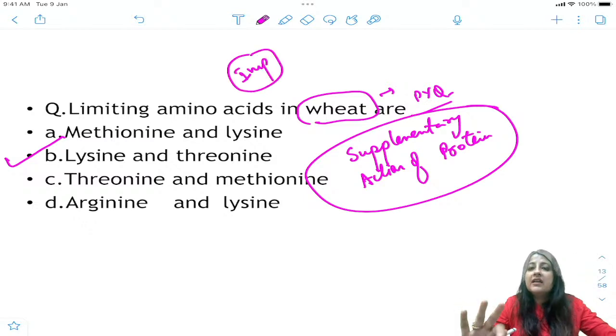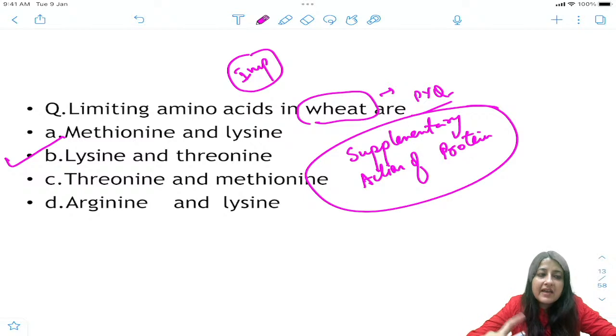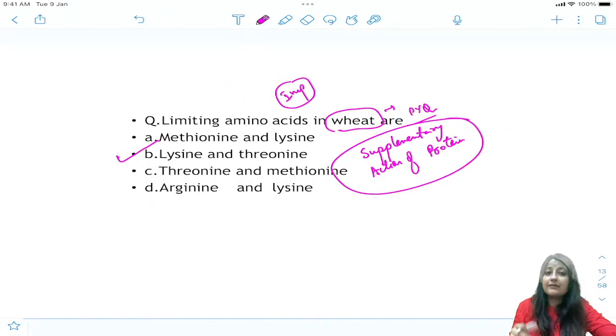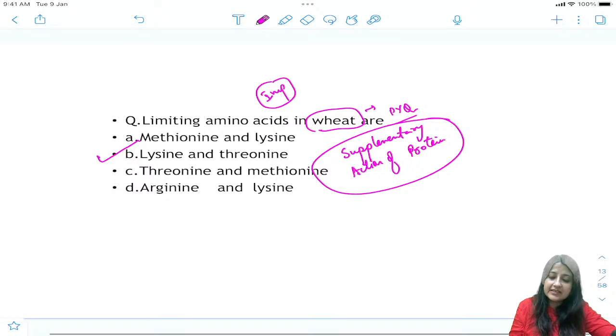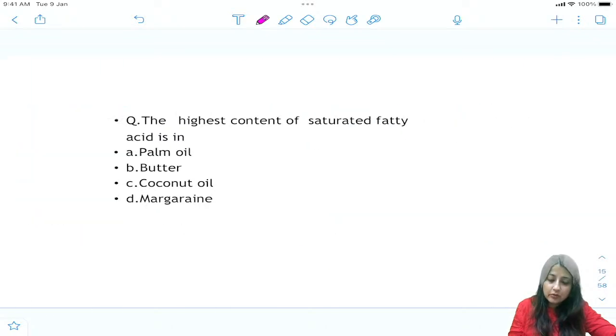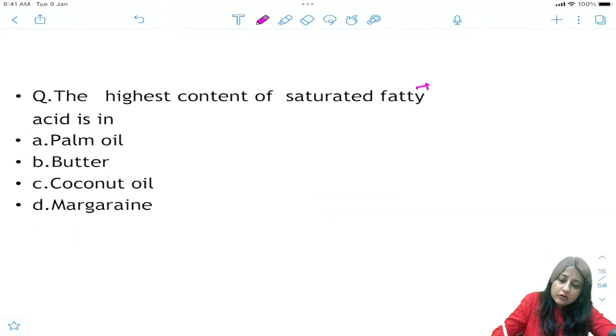जो भी मैंने 3 questions I've told you right now. Reference protein, supplementary action of protein. ठीक है? And one more which we discussed. They are all important for your exams. Essential fatty acid, linoleic. ठीक है? Okay, let's see one more question. Yes, this is also PYQ.